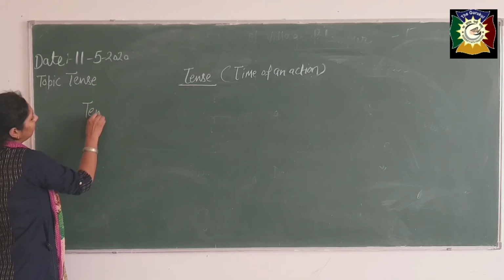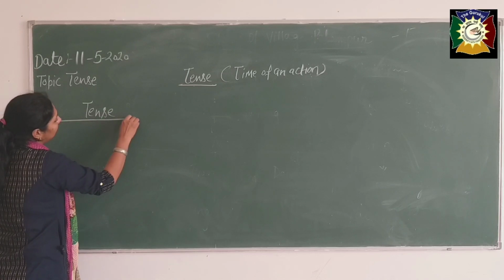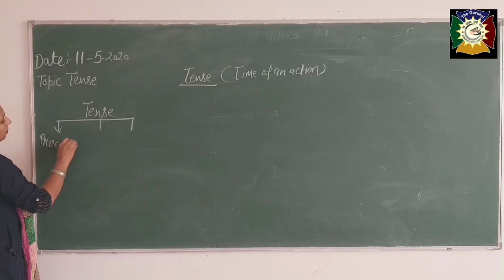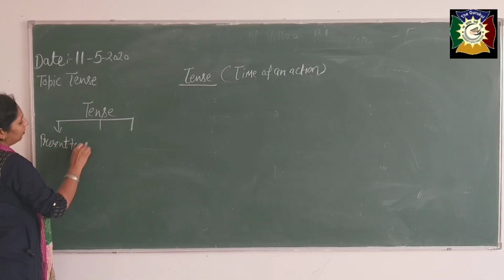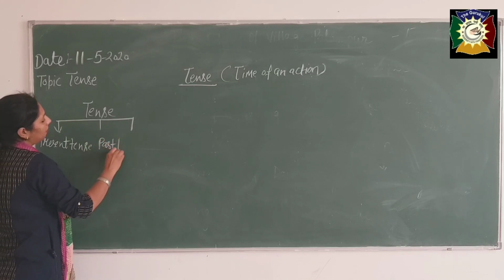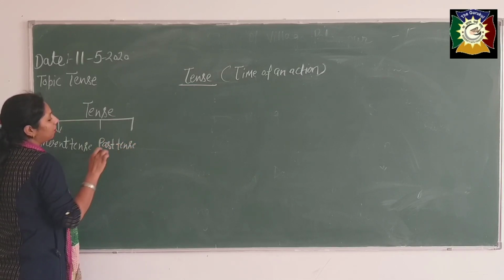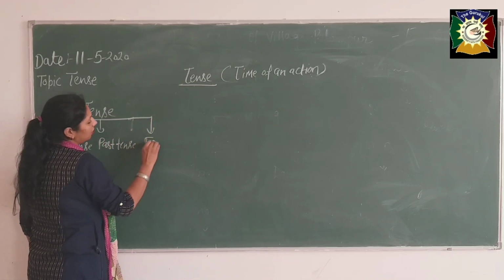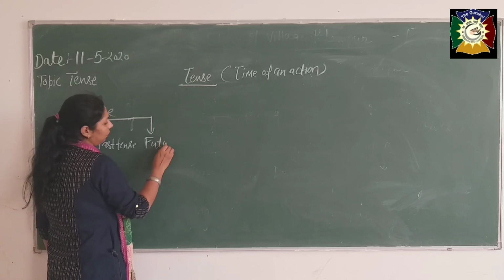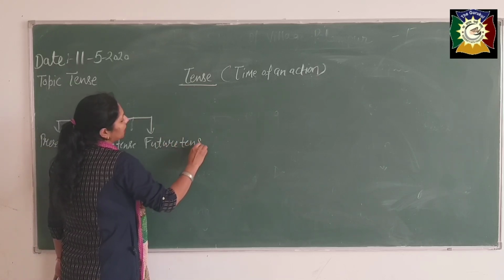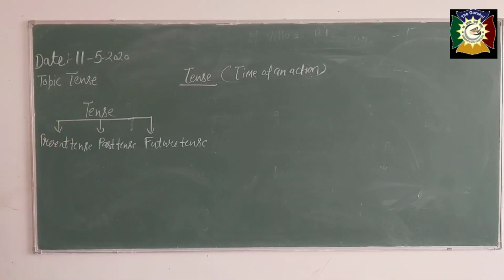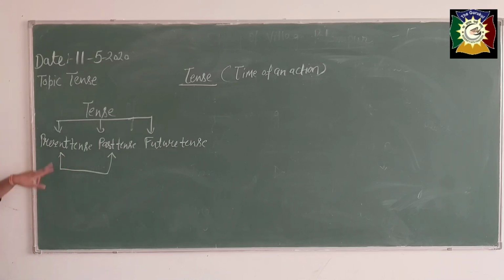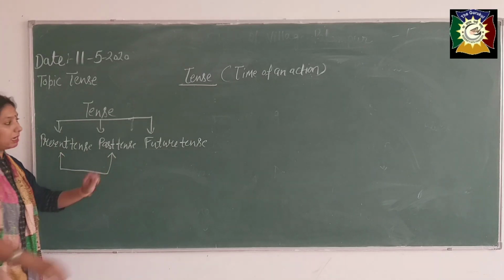First, you know very well about that, is the present tense. Second, the past tense. Third one is the future tense. But I would like to tell you something. Scientifically, there are only 2 tenses, that is the present tense and the past tense.